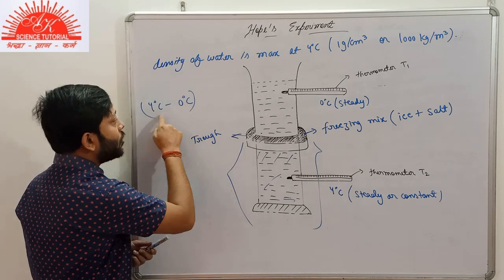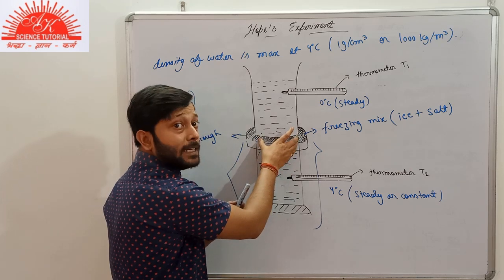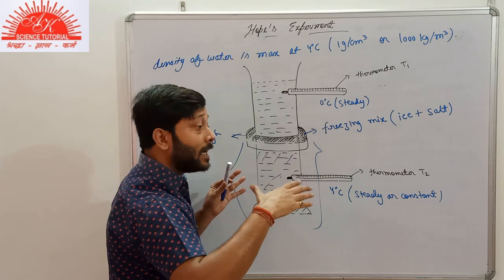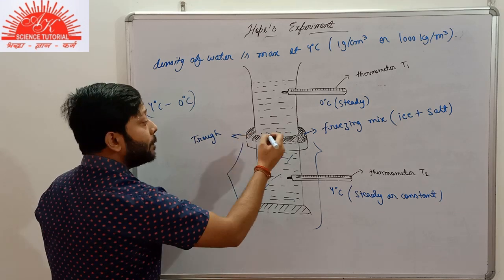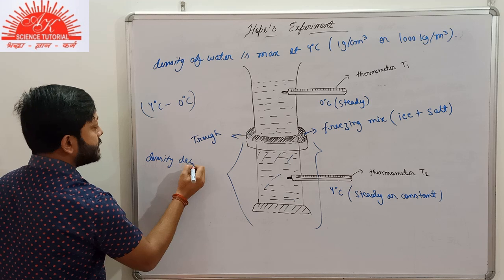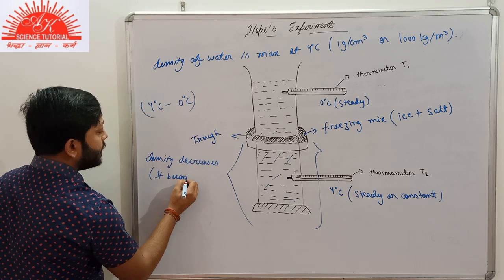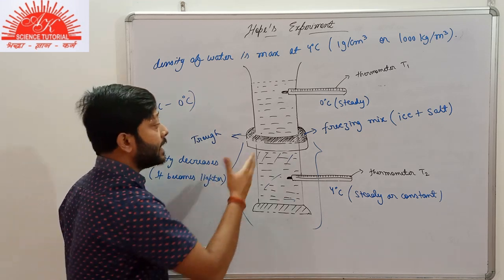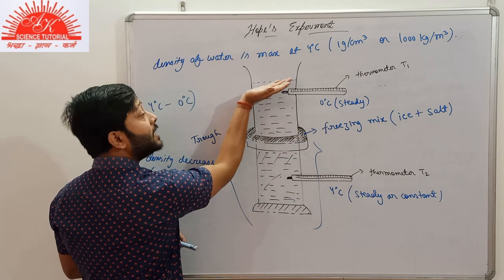Now when this water at the central region starts to expand, it means the volume increases, so the density will decrease. As the density decreases, it becomes lighter. And if it becomes lighter, then what will be observed here? This water will be lighter, so it will rise up.